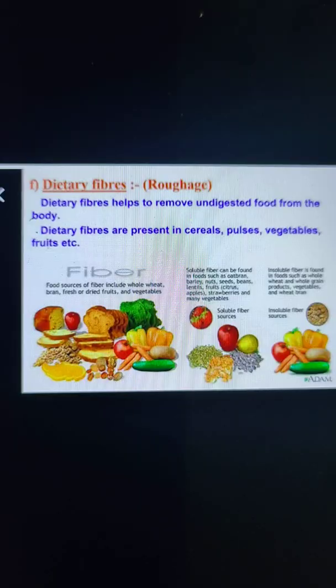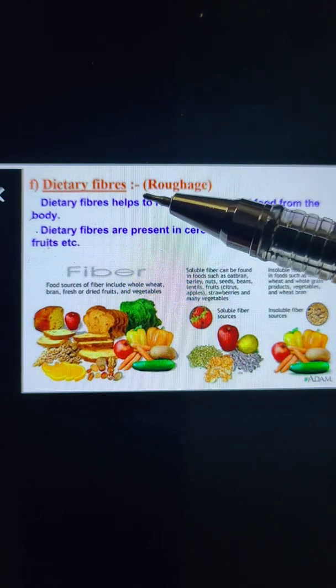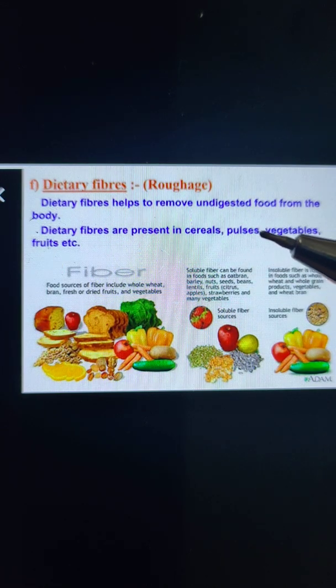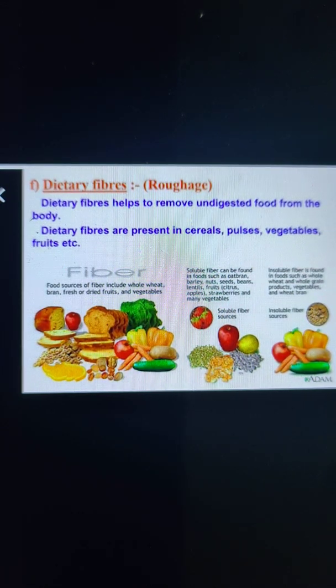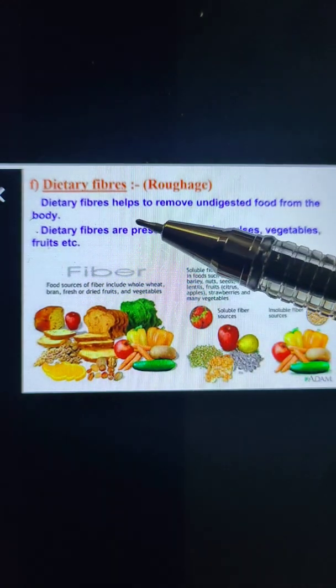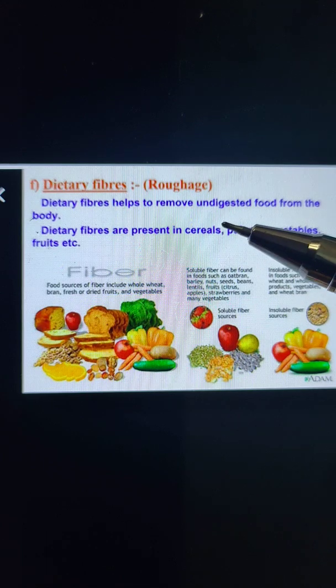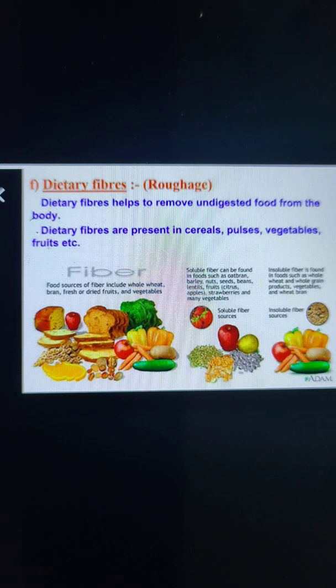So these are the dietary fibers. These are also known as roughage, and this is the fibrous undigestible material present in our food, that is known as roughage. The main function of these dietary fibers or roughage is that it helps to remove the undigested food from the body. And there are so many sources of roughage, like cereals, pulses, vegetables, fruits. All these food items contain dietary fibers or roughage.